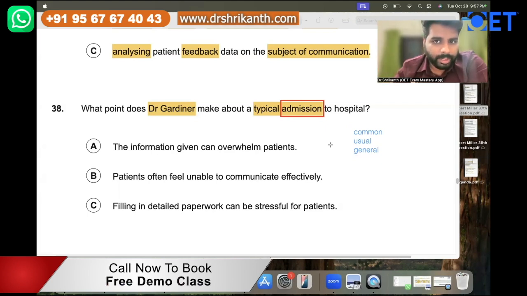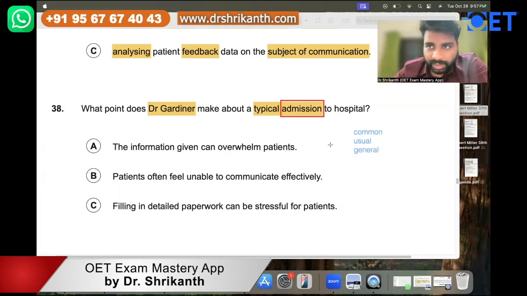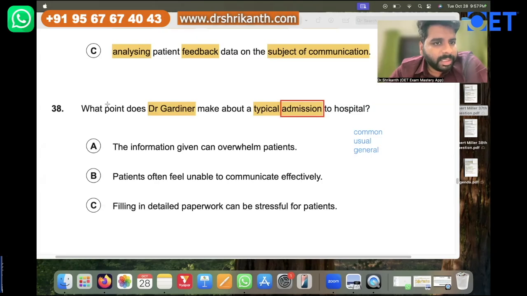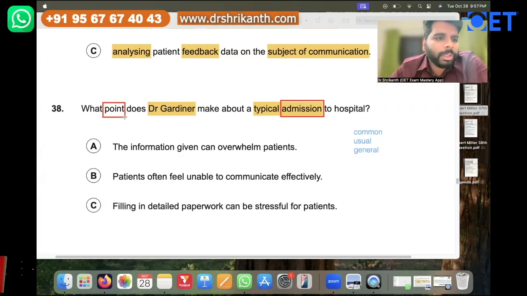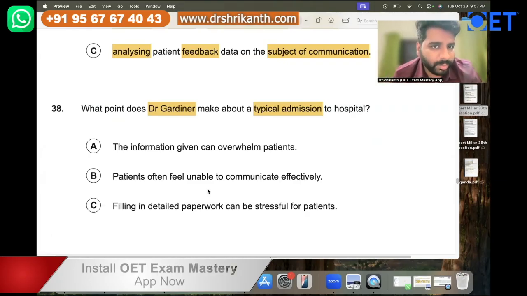Okay, admission. They are not talking about discharge, they are not talking about the treatment. So when a patient is coming to the hospital, usually when a patient decides to become admitted to a hospital, regarding a typical admission, this person over here is giving one specific key information. So what main point does he express about a typical admission to the hospital? Right. So now you have to understand, according to this person, when a typical admission happens, what does he have to say about this particular thing?